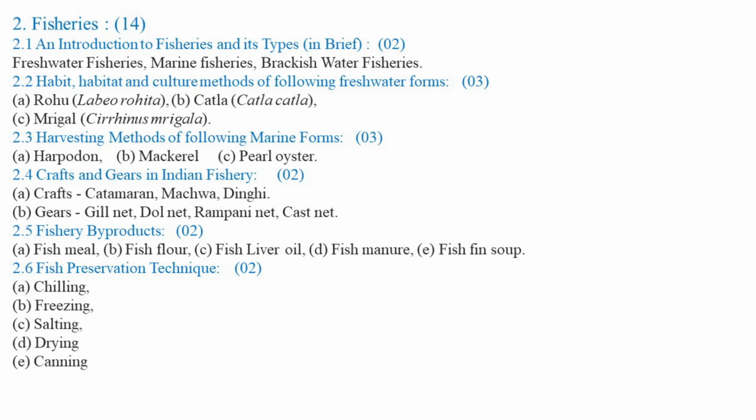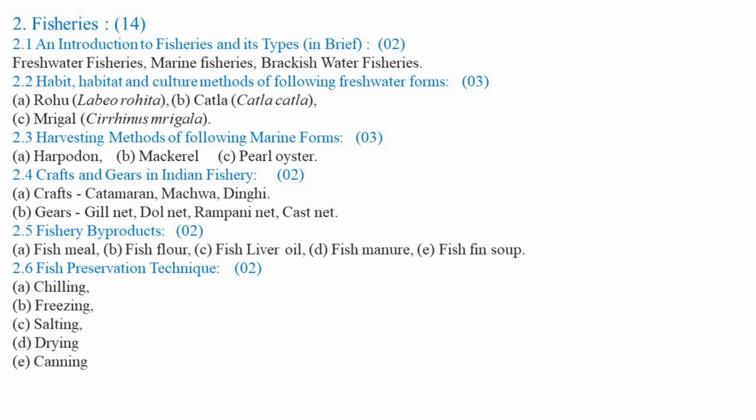So harvested fish stock, after satisfying the local requirement or the need of the fish consumption, the surplus quantity or remaining quantity of harvested fish can be transformed into a number of byproducts such as fish meal, fish flour, fish liver oil, fish manure, or fish fin soup. So, for the production of these byproducts, the harvested fish can be used for the production of fish meal.